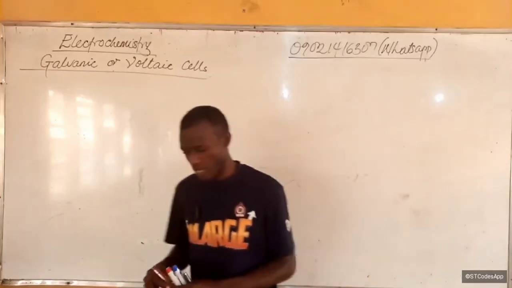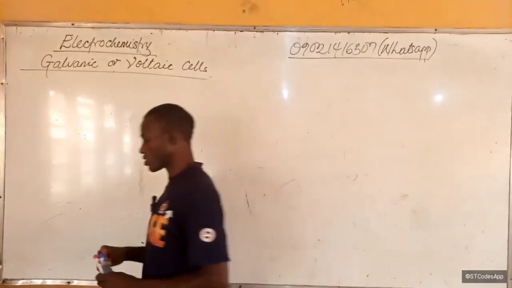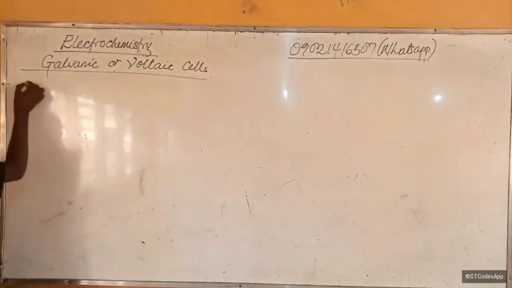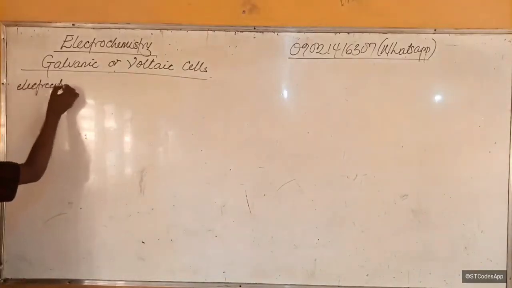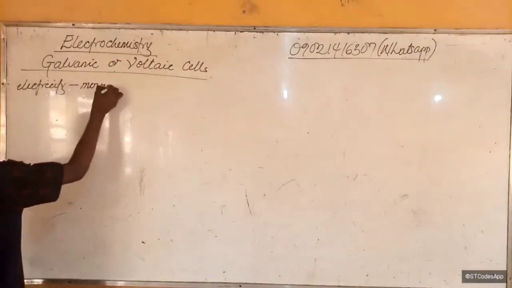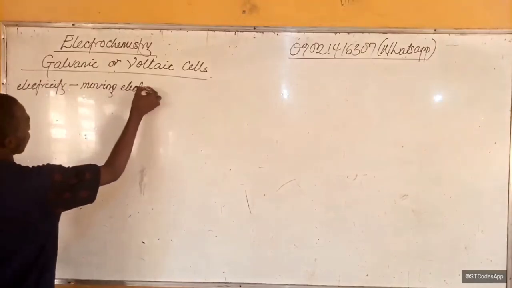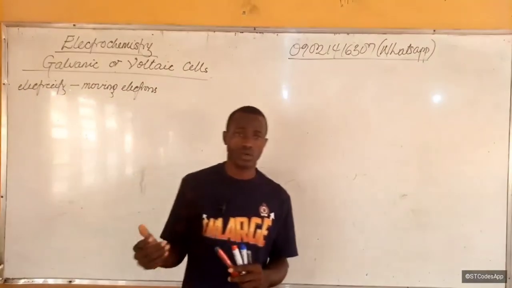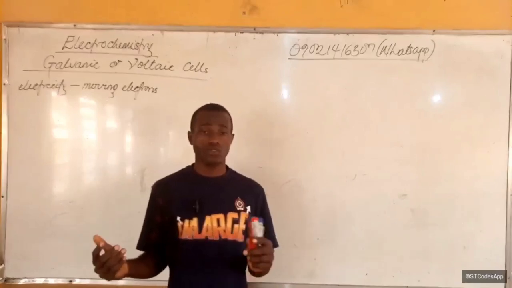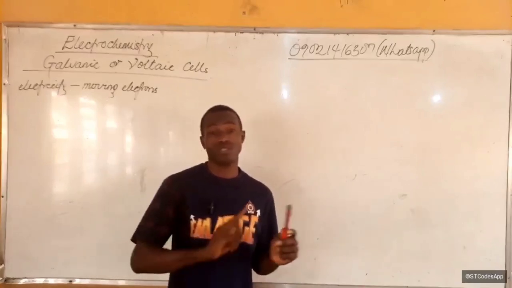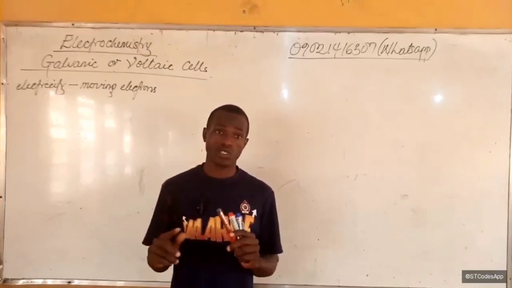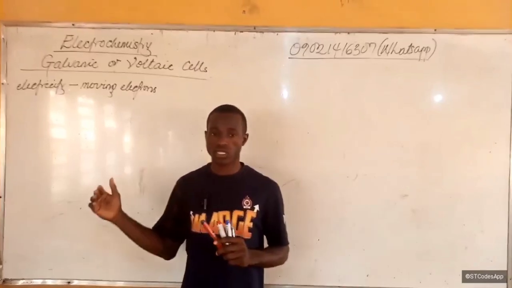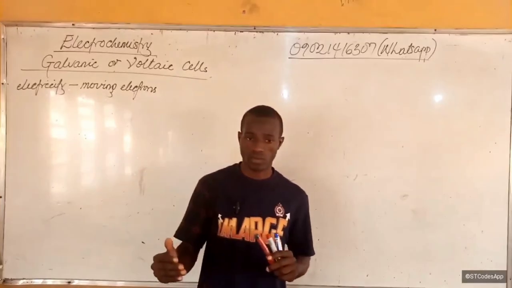All right. So basically, what is electricity first? Now, electricity simply means moving electrons. Electricity means what? Moving electrons. However, when we'll be discussing the concept of current, current electricity, we'll talk about how it used to be said that conventional current flows from positive to negative, before it was later discovered that it was actually electrons that moved. All right, but now we know that electricity is created by moving electrons.